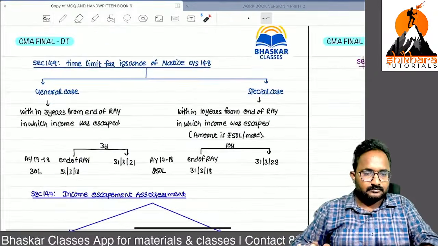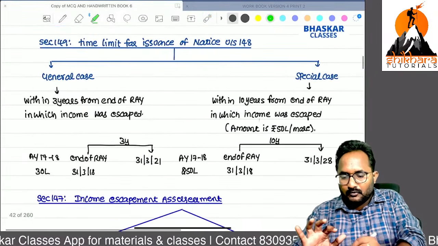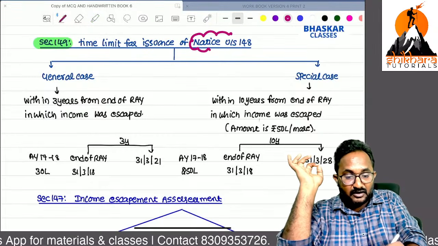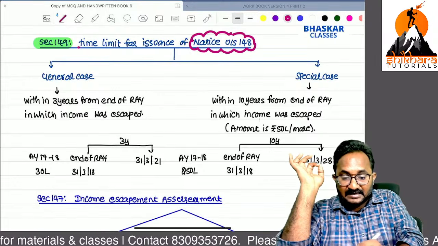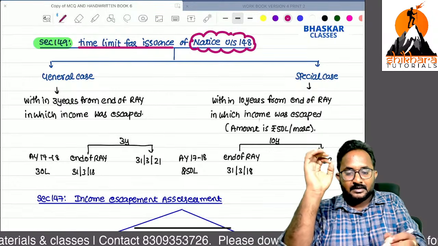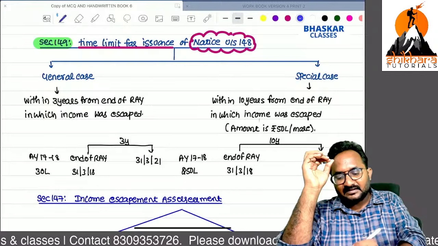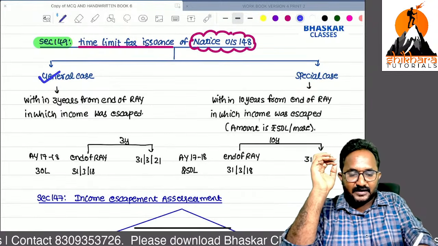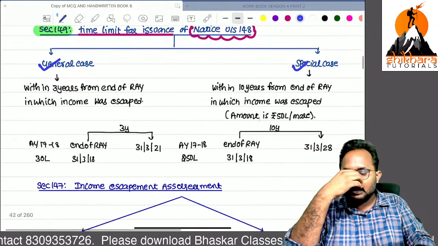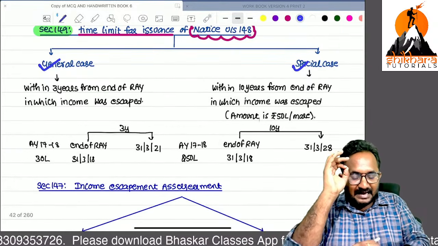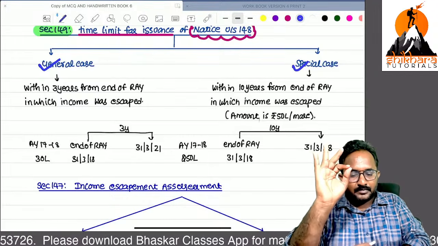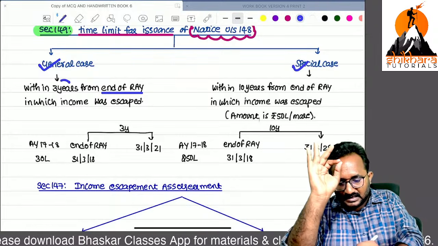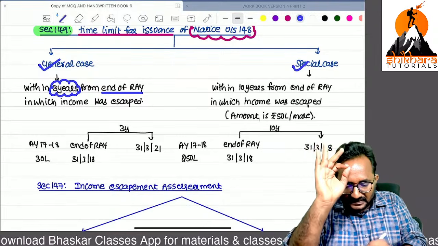Now, 149, what is that? Finally you decided to send a 148 notice, but what is the time limit? I will tell you. Now all the cases I am classifying into two cases, general case and special case. How to classify into general case and special case, ma? Remember, if income escaped from tax, from the end of the relevant assessment year, within 3 years only you can send the notice in a general case.